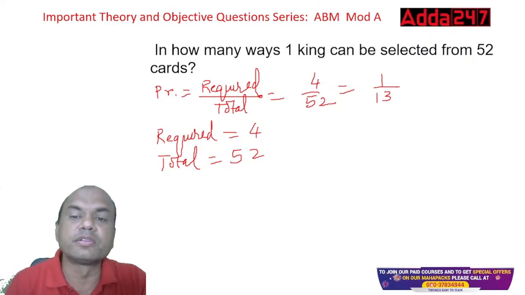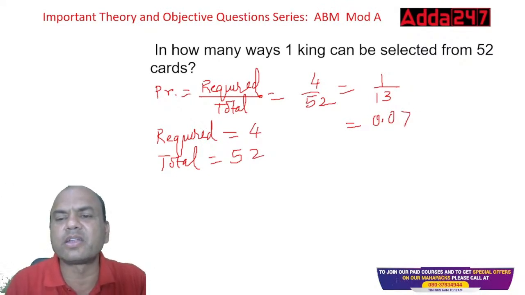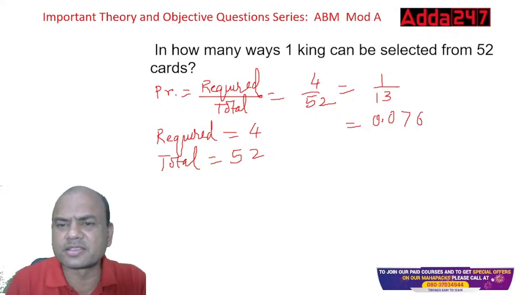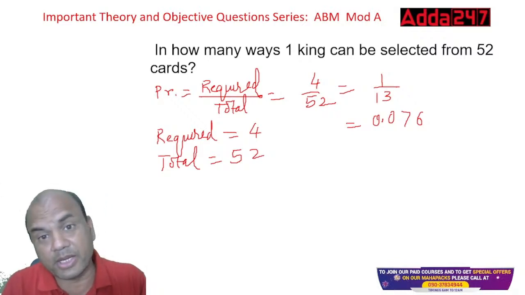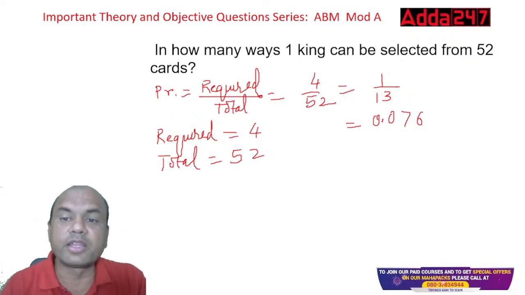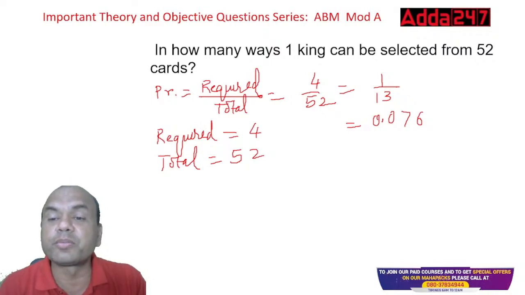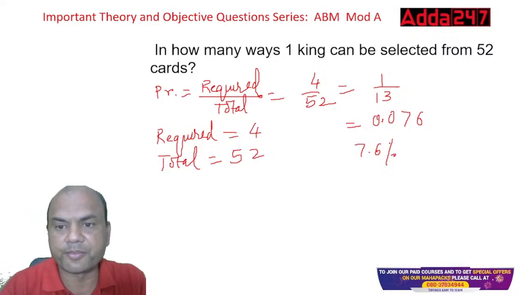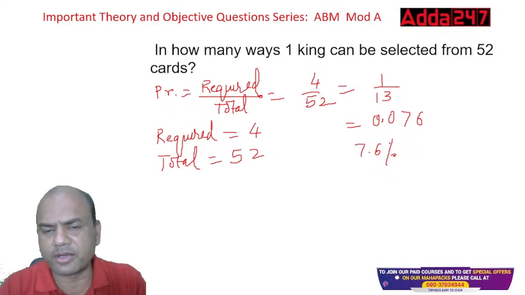If you want, we can divide it here also. 0 point, then 100. 13 sevens are 91. Again 9 remains. 13 sixes are 78. So 0.076. Or you can keep it 1 by 13 also, depending on what is given in the exam. If in the exam they give you 1 by 13, mark it 1 by 13. If they give you decimals, mark this 0.076. If they give you percentages, then it will be 7.6%. Am I right over here? Yeah, correct.